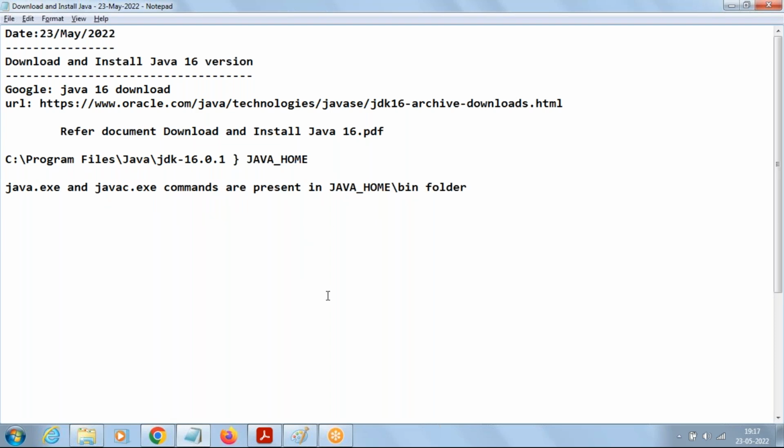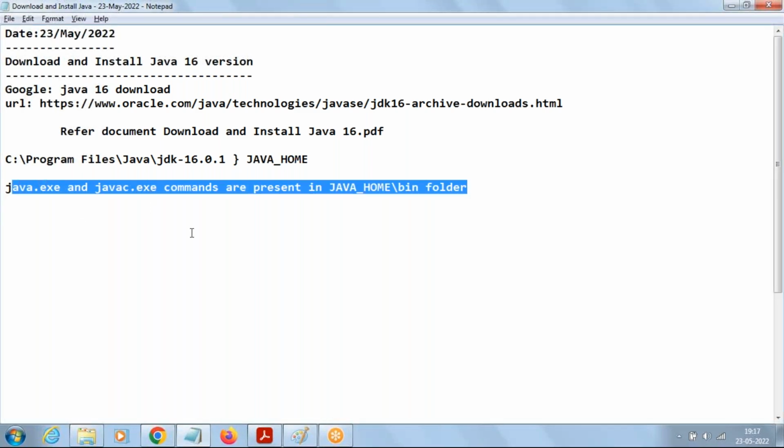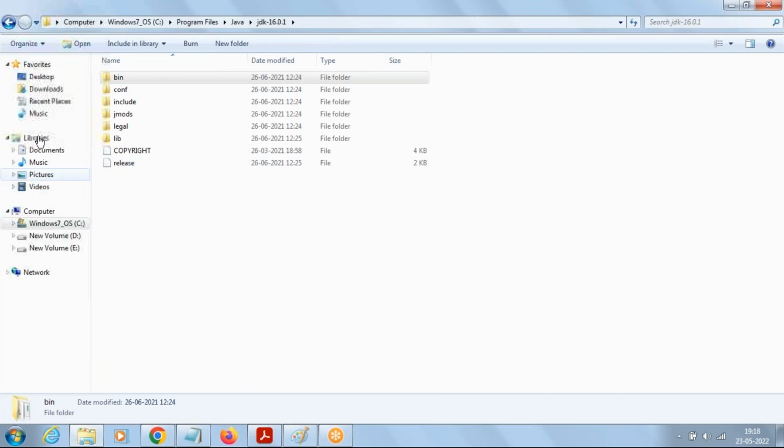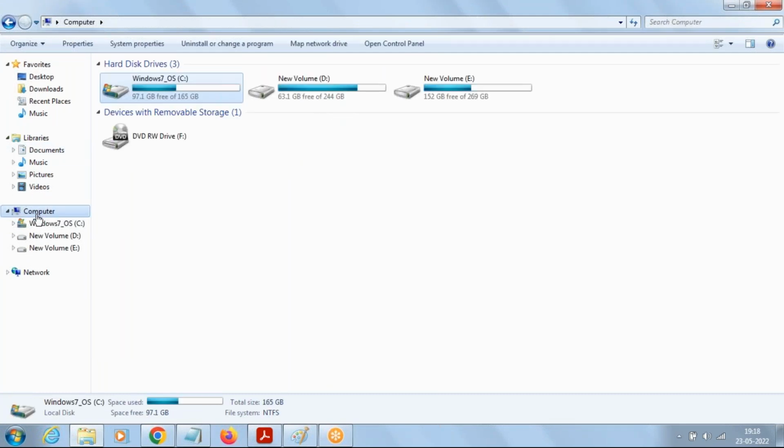Understand carefully now. Even after downloading and installing Java on our operating system, these commands are not understood by your operating system directly. To make them understandable, we need to do one path setting. How to do path setting: open Windows Explorer. In the case of Windows 7, you can see Computer. In the case of Windows 8, Windows 10 or 11, you can see This PC.